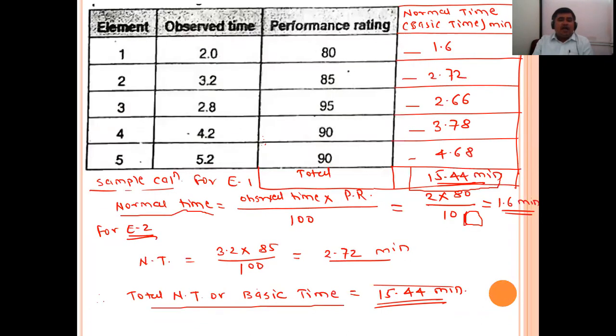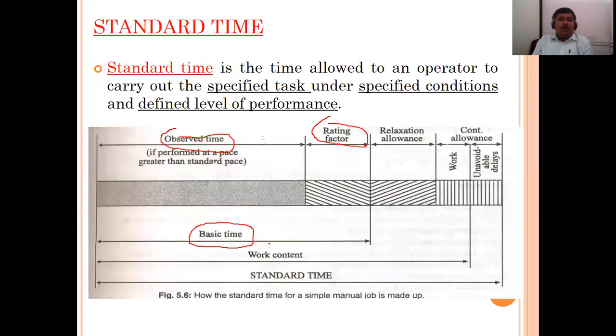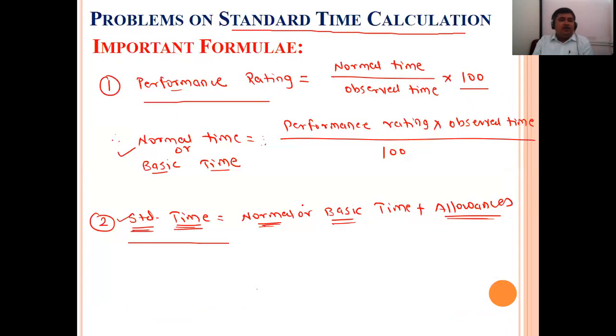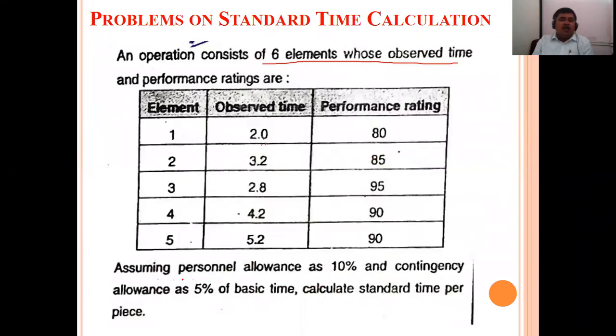Basic time is coming as 15.44. But we have to calculate the standard time. How to calculate? For this we have to add relaxation allowance, work allowance, and unavoidable delays. That we have not added yet. So we have just calculated the basic time, 15.44 minutes. In this we require to add allowance. Personal allowance is given as 10%, and contingency allowance is given as 5%.